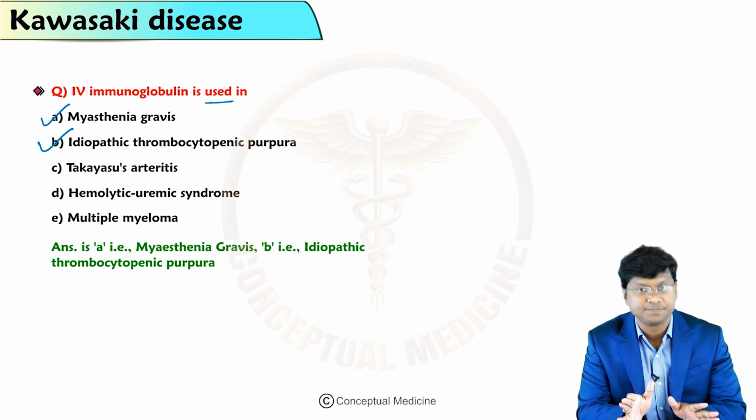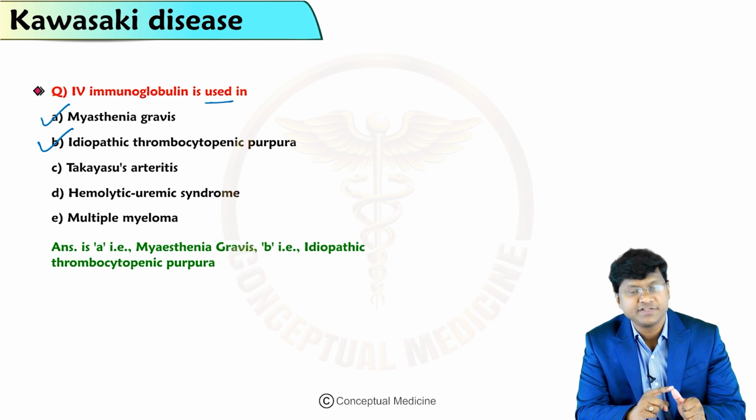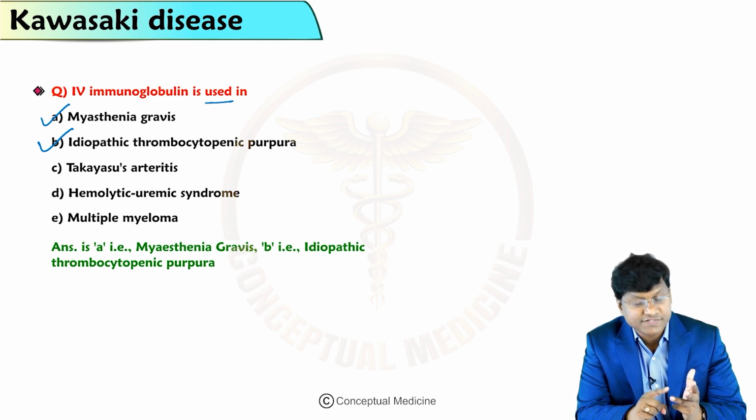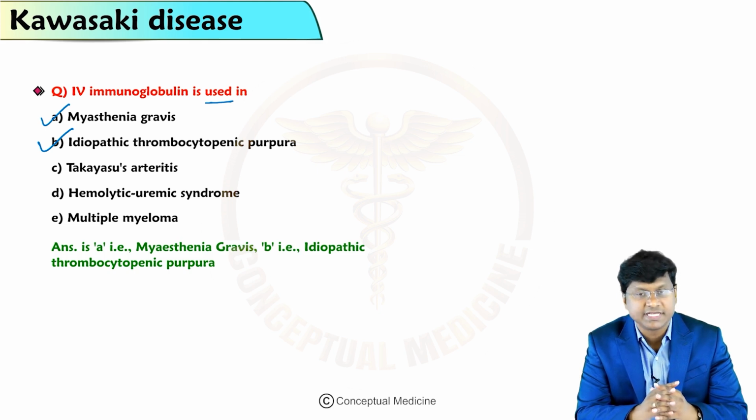Let me just summarize. It is a type of medium vessel vasculitis. It is also called mucocutaneous lymph node syndrome, so you have the features of vasculitis and the features of mucocutaneous lymph node syndrome. In the vasculitis, most commonly the coronary artery is affected. In the mucocutaneous lymph node syndrome, a unilateral cervical lymph node of size more than 1.5 centimeters will be there in patients with Kawasaki disease.